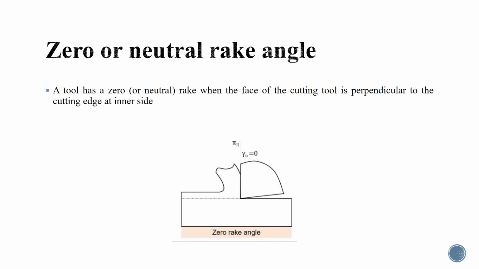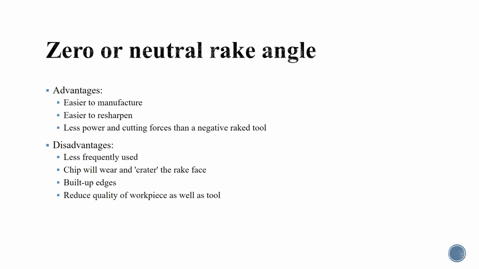Zero or neutral rake angle. A tool has a zero or neutral rake angle when the face of the cutting tool is perpendicular to the cutting edge on the inner side, as shown in the figure below. What are the advantages and disadvantages of zero or neutral rake angle?